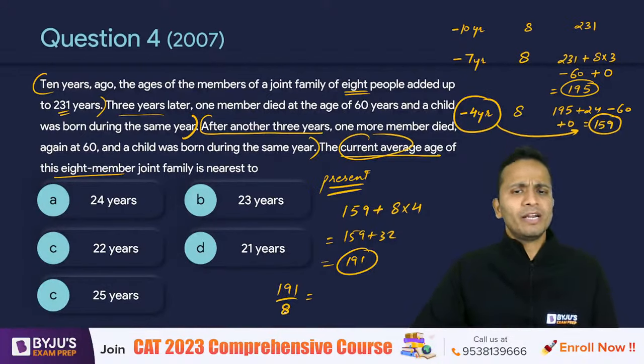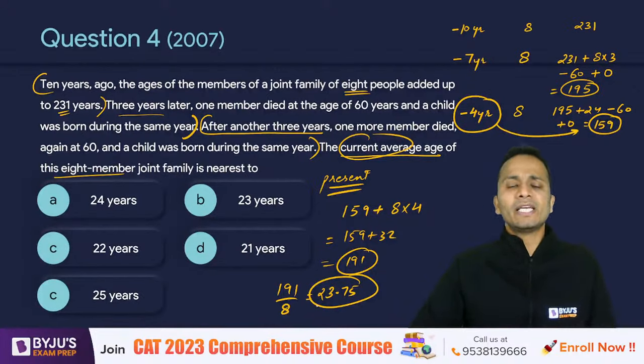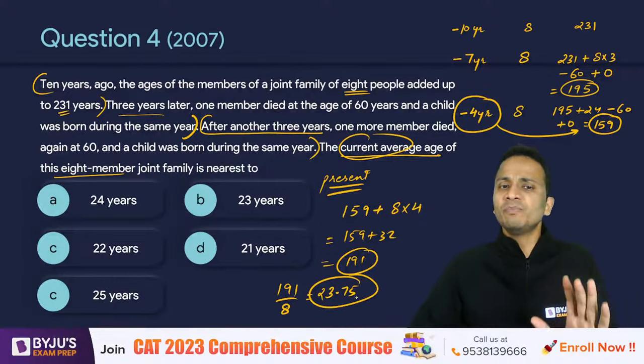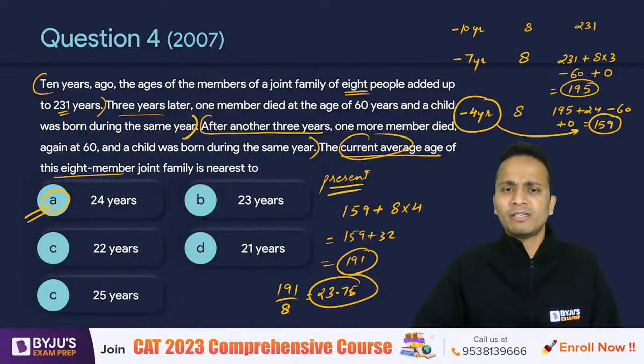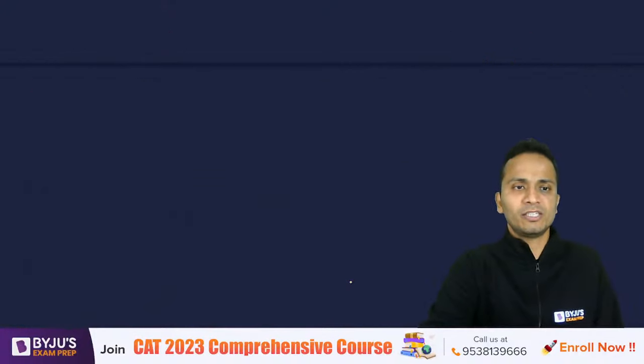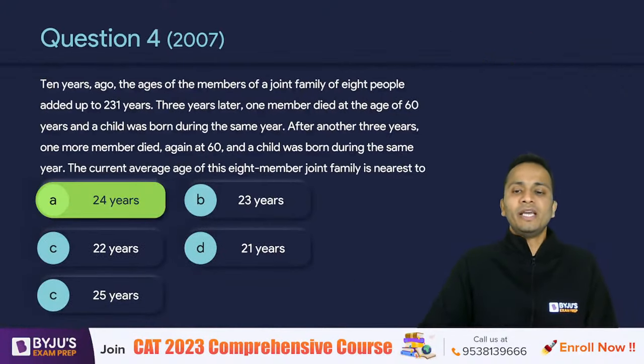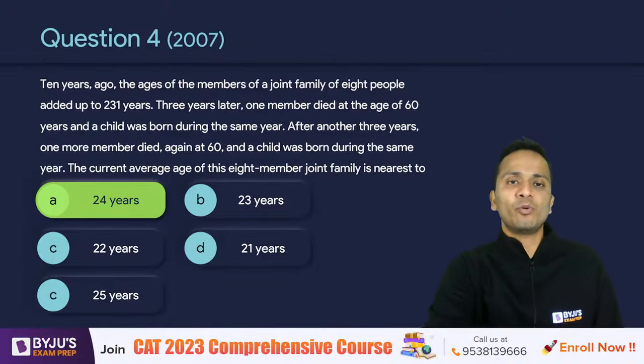So 191 divided by 8, you can calculate this and you will get your answer. So this value will come out to be 23.75. All right, 23.75. Yes, 25 into 8, how much is that? 200. So 23.75 will be the answer. And my answer is nearest to what? 24 years. Okay, 23.75, yes, it should be the answer. So the correct answer should be option A. My answer is nearest to 24 years.